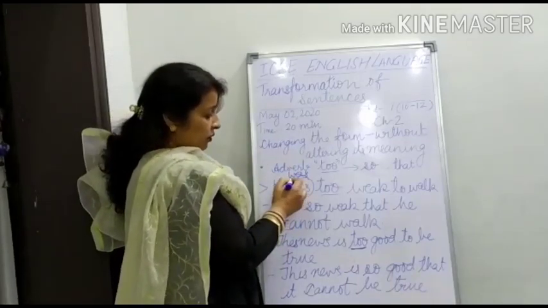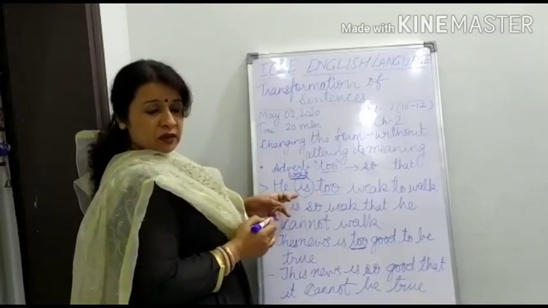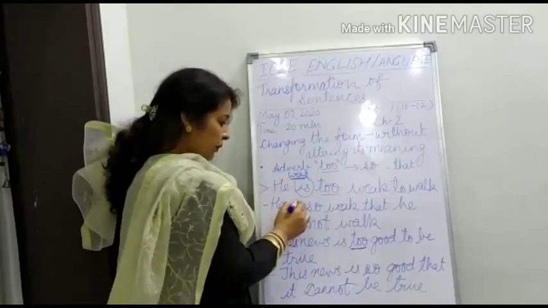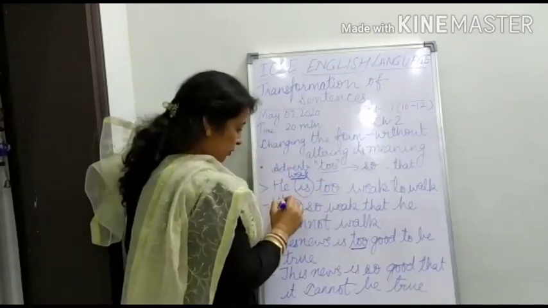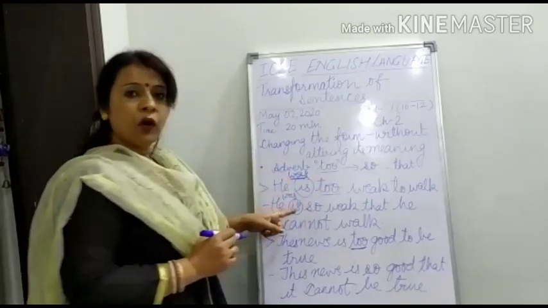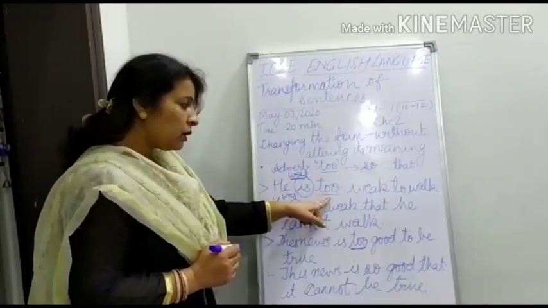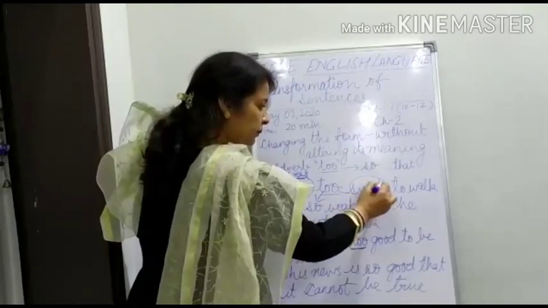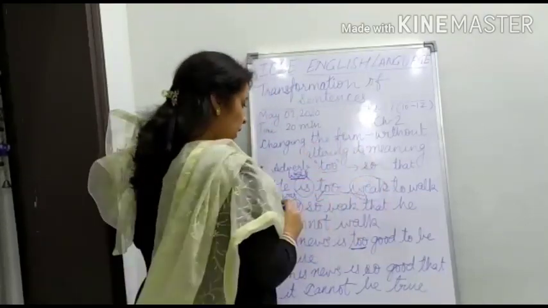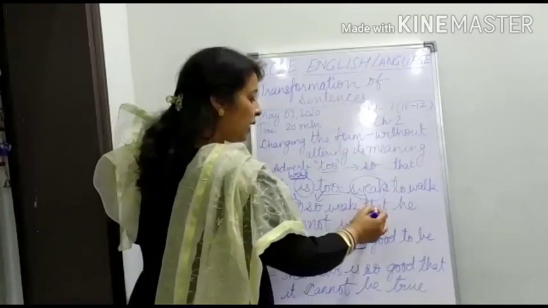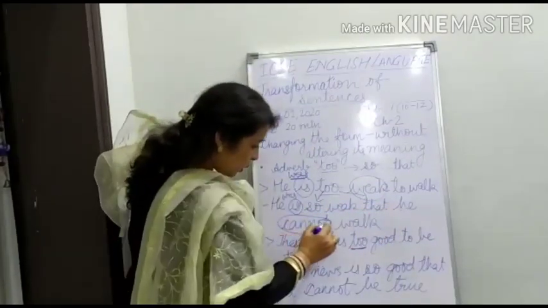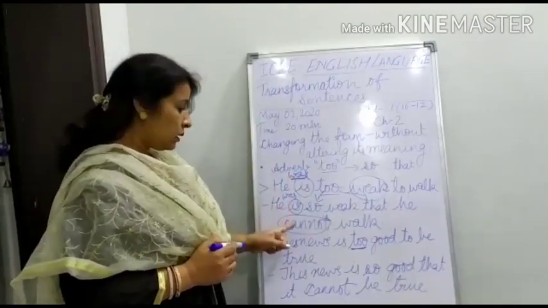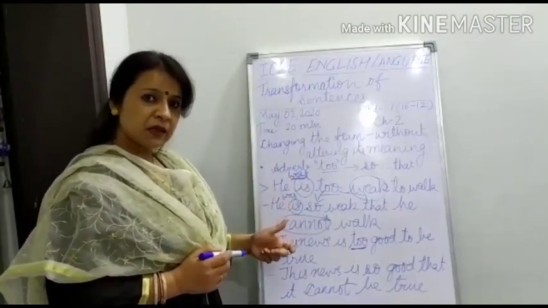Now I have written the past form of is. This is was. He was too weak to walk. So instead of is, again we will write he was. Now instead of too, what will come here? So, and then the adjective. He was so weak that he. Now we cannot use the word cannot here, because can is present tense.